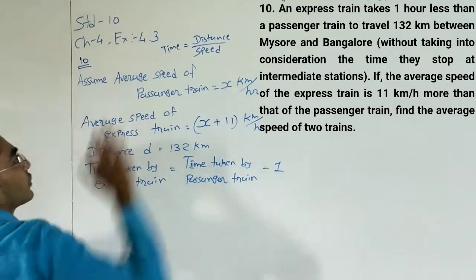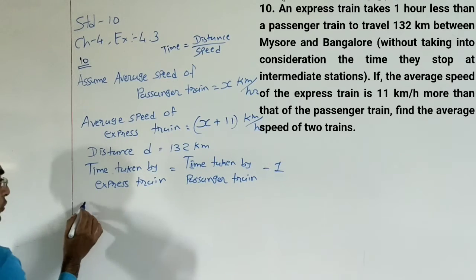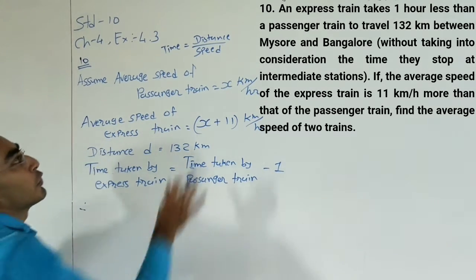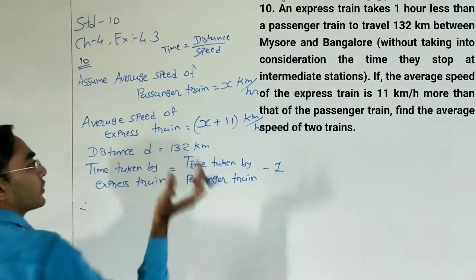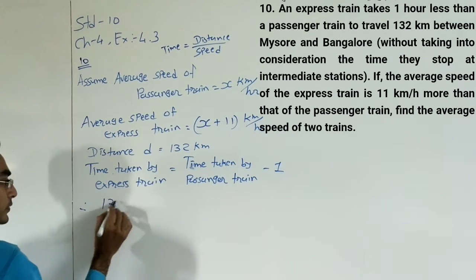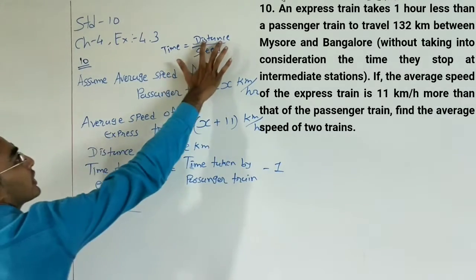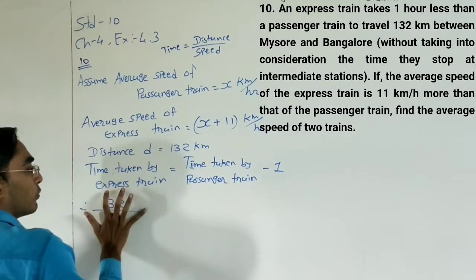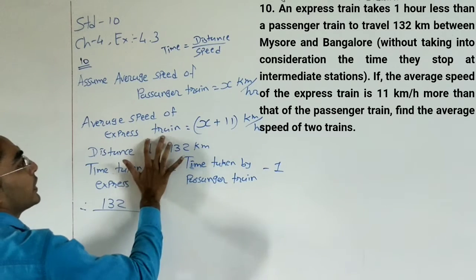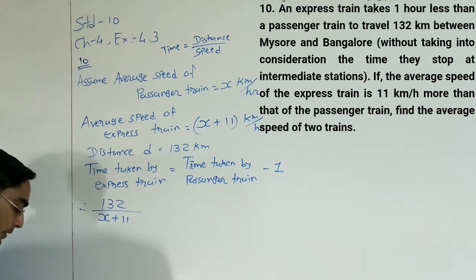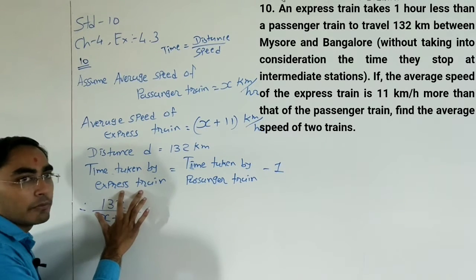So first of all, the time taken by express train: distance is fixed, 132, divided by speed. For the express train, speed is x plus 11.